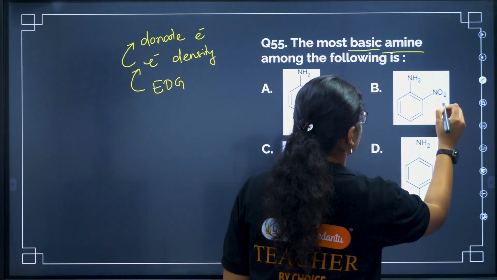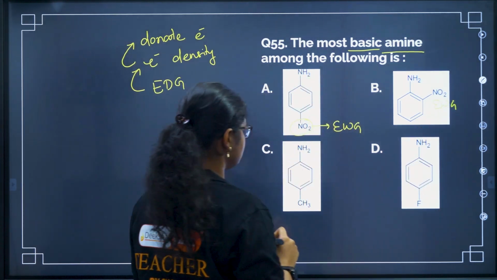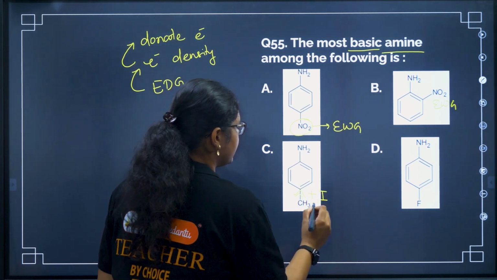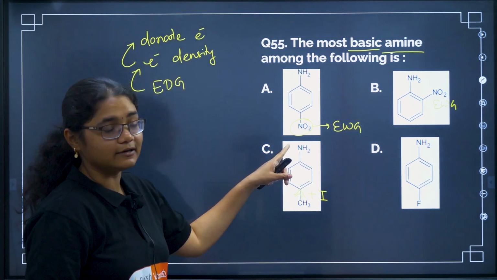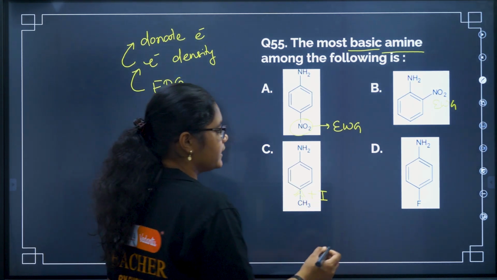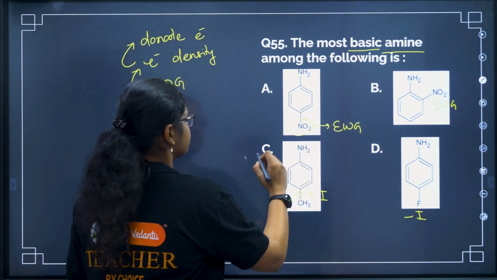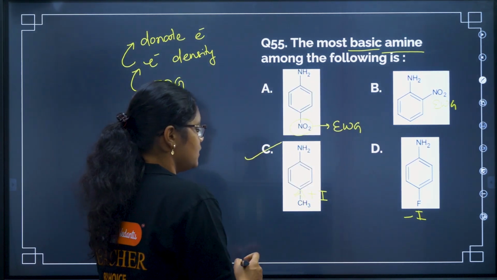This is also an electron withdrawing group. That will also not work. CH3 is a plus I effect. It can donate electrons and can increase the electron density. Again, F is having minus I effect, right? So answer should be option C.